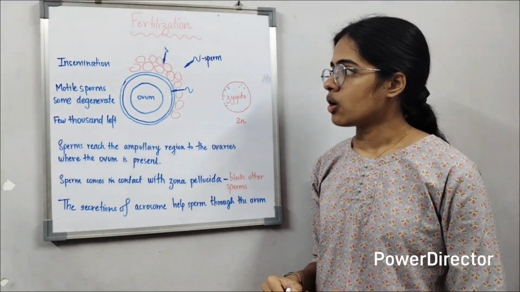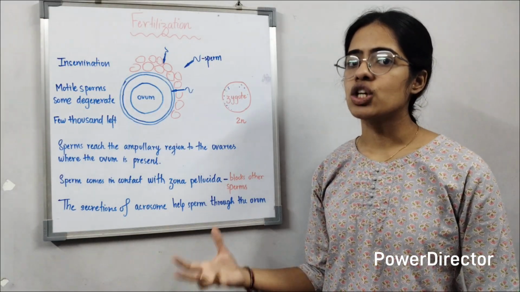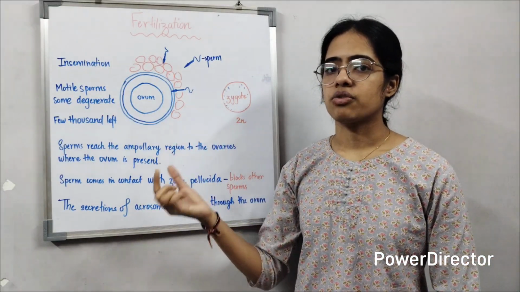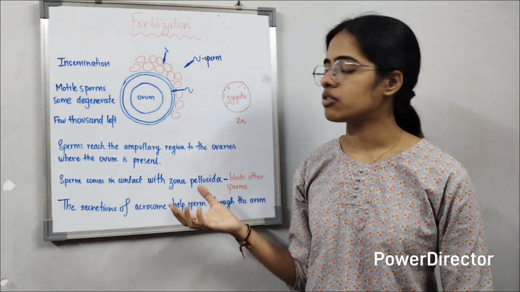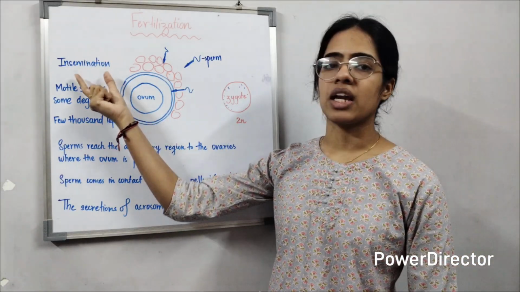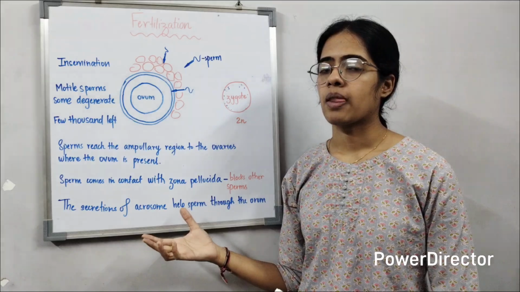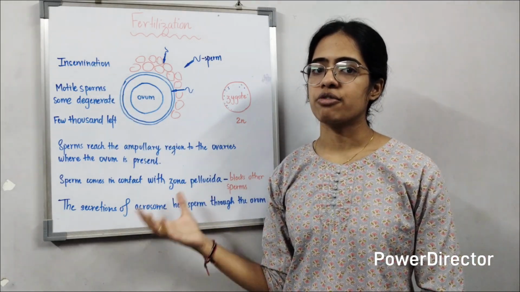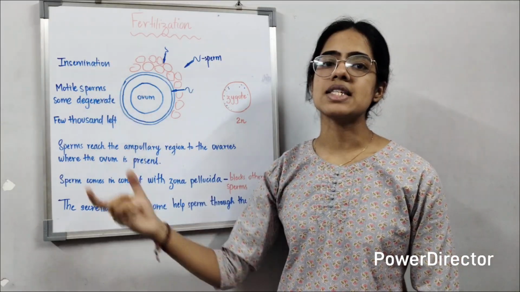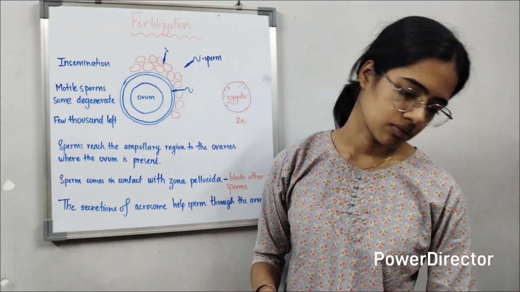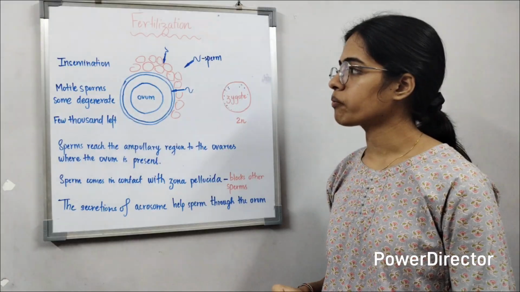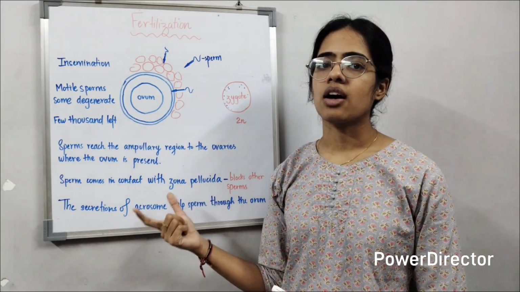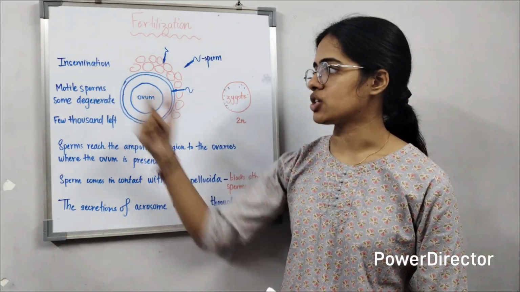Now, initially, for fertilization to occur, the sperm, which is contained in the semen of the male, is inseminated into the female body. Once the semen enters the reproductive part of the female body, this process is termed as insemination. It can also be said that when the sperms enter the vagina of the female body, it is called insemination.